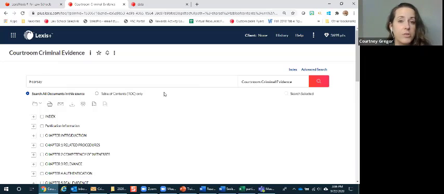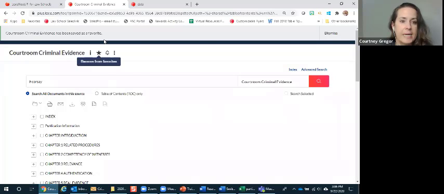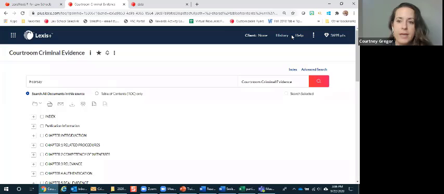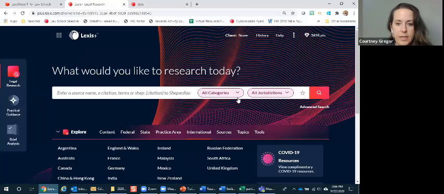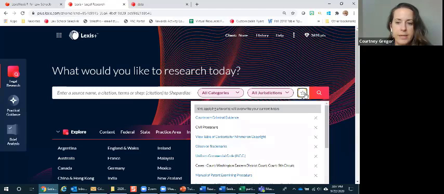If this is something that you're doing on a frequent basis, you know, you're in criminal court, you're doing these different arguments, you may want to add this as a favorite. So you click on the star right here, it adds it as a favorite, so you don't have to remember the name of it each time. And then it will just automatically show up back on the Lexis Plus homepage. You click on that and it's going to open up all of your favorites. So there we have courtroom criminal evidence there.